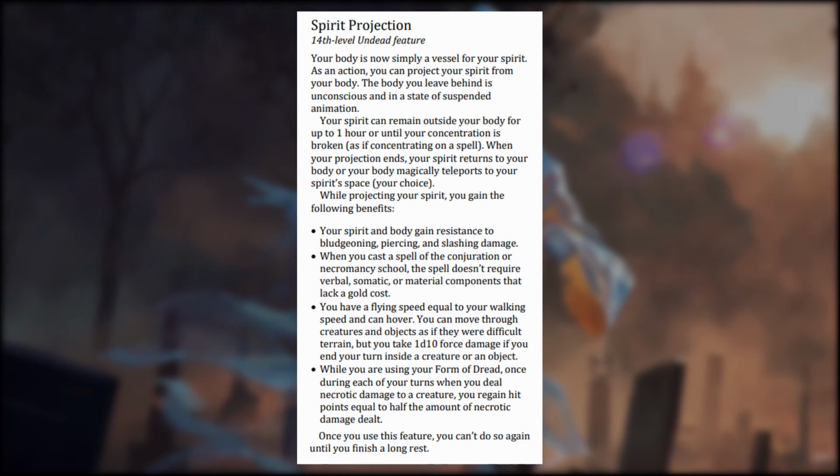We get resistance to bludgeoning, piercing, and slashing damage. We can cast conjuration and necromancy spells without the verbal, somatic, or material components. We gain a flying speed equal to our walking speed and can move through objects. If we end our turn in an object, we take 1d10 force damage. When Form of Dread is active, once during our turn, when dealing necrotic damage, we regain hit points equal to half of the amount of the necrotic damage dealt, and the ability recharges on a long rest.